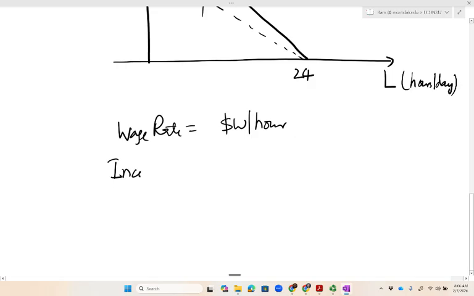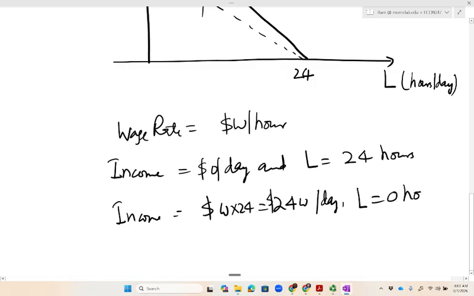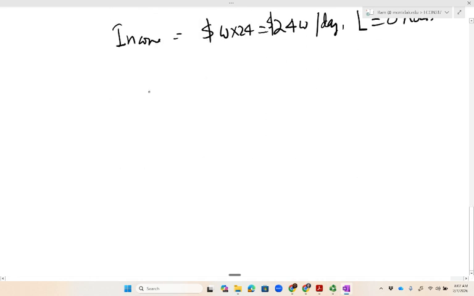Again, I want to write down the two extremes, $0 per day and leisure 24 hours attainable. Income W times 24 is 24W dollars per day, and leisure 0 hours is also attainable. And this gives us enough information to be able to draw the budget set in this case.